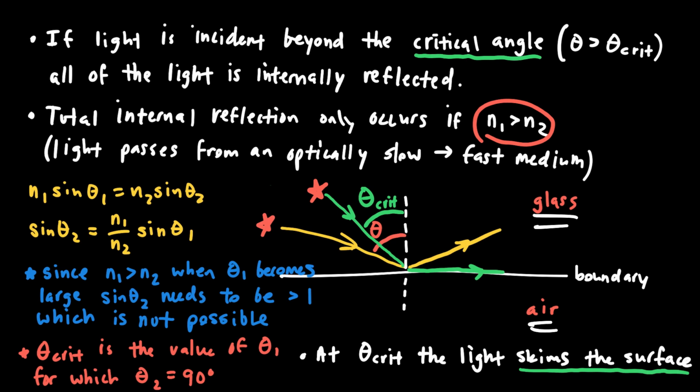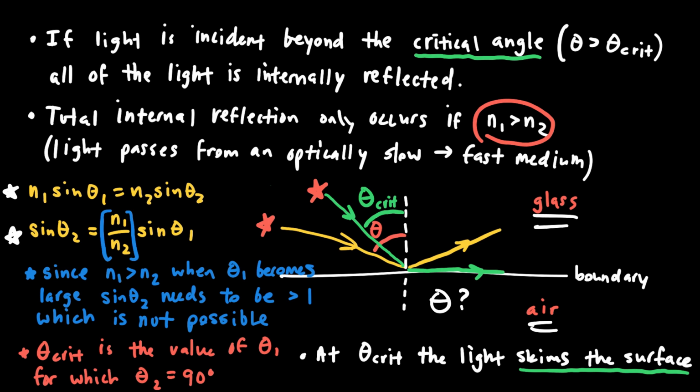And so we need to think about why this happens and how that fits in with Snell's law. So what we do is we write Snell's law, n1 sine theta 1 equals n2 sine theta 2, and we solve that for theta 2. The angle that the light should be making with respect to the normal in the air in this case. So the angle that should be occurring down here. And what we find is that if n1 is greater than n2, then this fraction, n1 over n2, is going to be greater than 1.